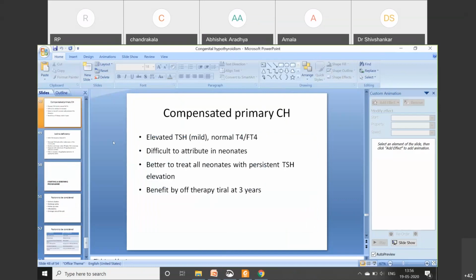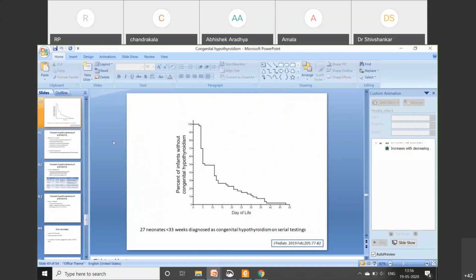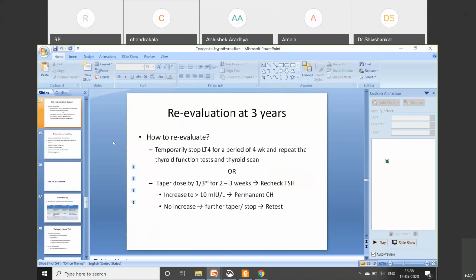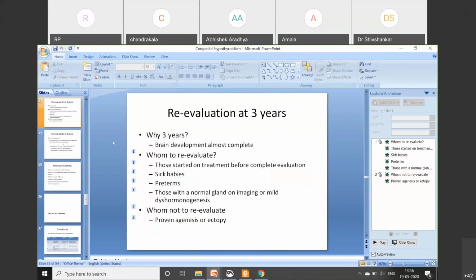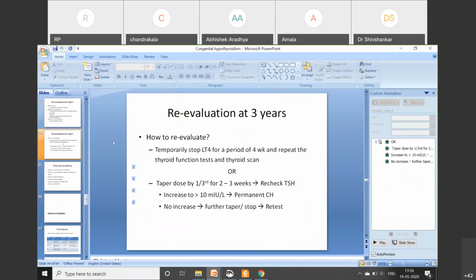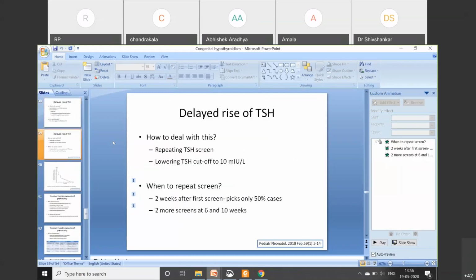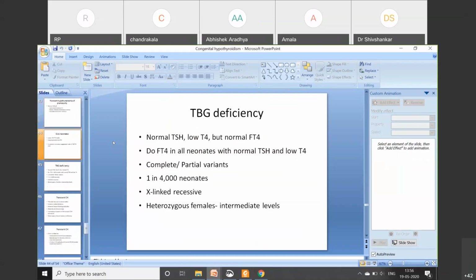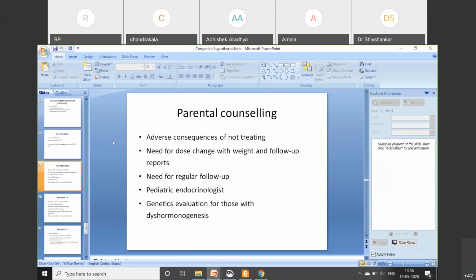Ideally, we should find a diagnostic threshold based on population studies, a best cutoff which picks up all the cases of primary congenital hypothyroidism. So although normative data is available, it is not very useful. We have to stick with the cutoff of 20 beyond 48 hours of age. In 24 to 48 hours of life, people have suggested a cutoff of 34.